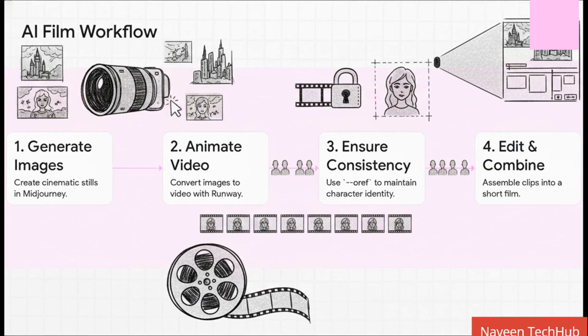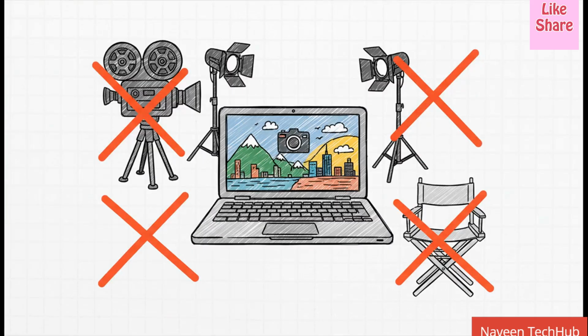Step 3, you're using those reference parameters, like -ref, the whole time to make sure your character looks the same in every shot. And finally, step 4, you take all those animated clips and assemble them into a cohesive story in a standard video editor. And this is why all of this is such a huge deal. This workflow is a complete game changer. It basically democratizes filmmaking. You can create a beautiful short film with consistent characters and a solid art style without needing a single camera, a single light, or a physical set. It's a massive paradigm shift for creators.